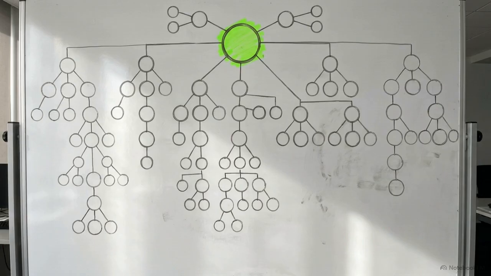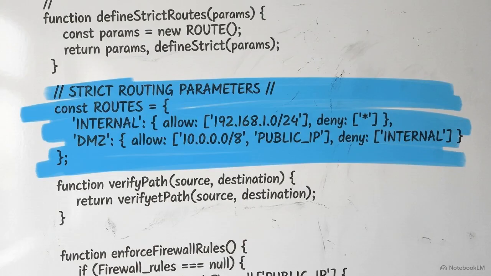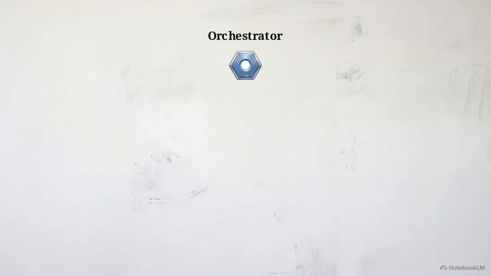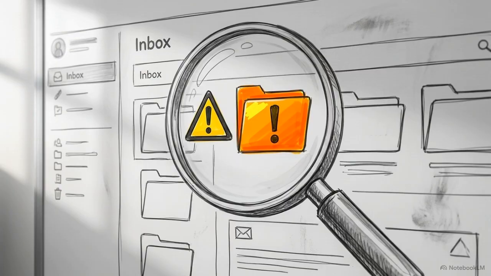Building this personal knowledge assistant hierarchy starts at the very top of the organizational chart. Here is the prompt for our most critical role, the orchestrator. Its sole function is to route requests to the correct departments. By rule, it is never allowed to execute a task itself. Just below the orchestrator sits the inbox layer, consisting of an owner's and team inbox. This is where we catch errors and process the feedback needed to keep the system accurate.